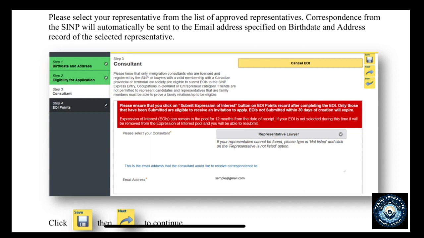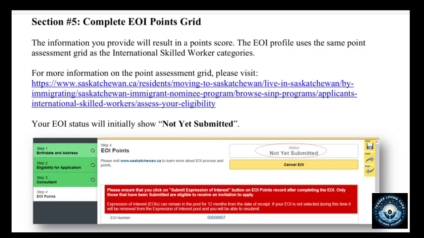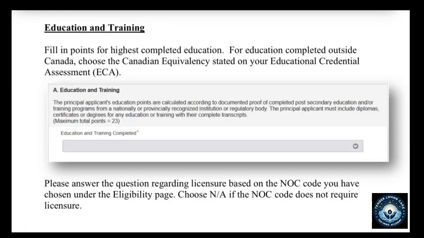So if you do receive an employment offer, you don't need to create an expression of interest profile anymore, but you can apply directly to the International Skilled Worker Employment Offer subcategory or to the Hard to Fill Skill Pilot Program. So if you're interested in working in Saskatchewan in the healthcare sector, then you want to be sure to fill out this International Healthcare Worker Expression of Interest.